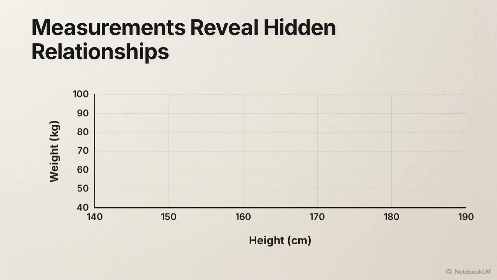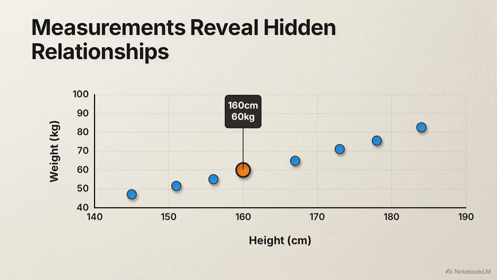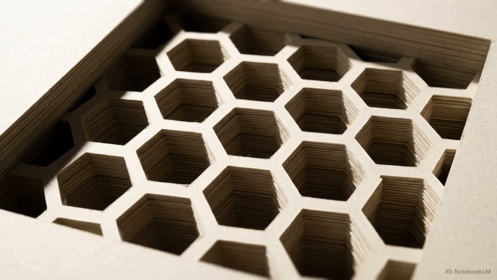Measurement organizes the chaos of the world into a format a system can actually read. A single number provides a single fact, but when we measure multiple attributes at the same time, height and weight, or price and temperature, we begin to see relationships. Measured patterns. They are repeated structure hidden in reality.